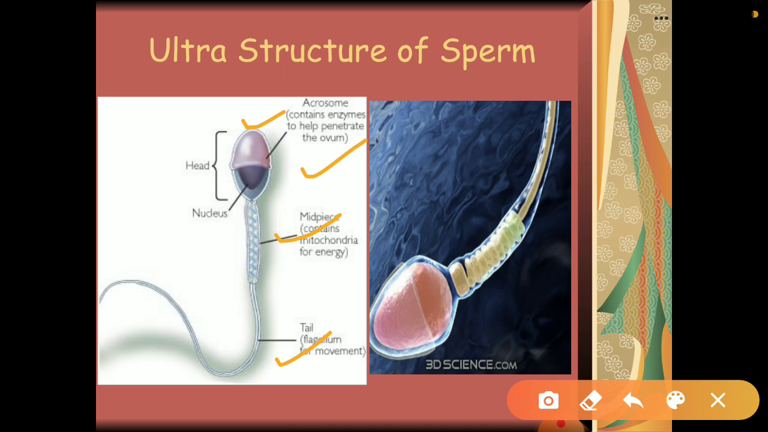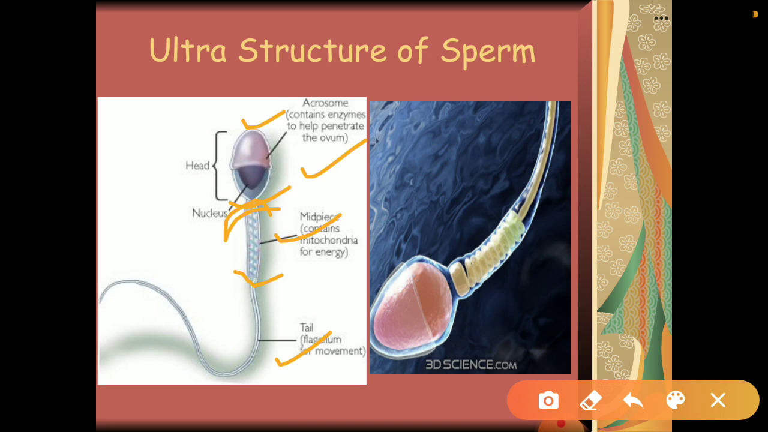Okay, then comes the neck region. Okay, this neck region is again very important. This neck region contains two centrioles: the proximal centriole, and then the distal centriole. Okay, so the one centriole which is present in the neck region is called the proximal centriole, and the other one is present in the tail region, so that is called the distal centriole.